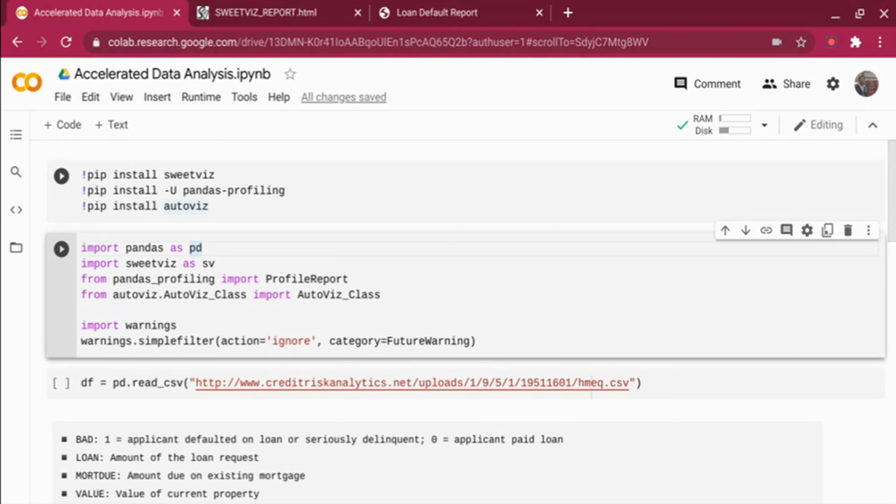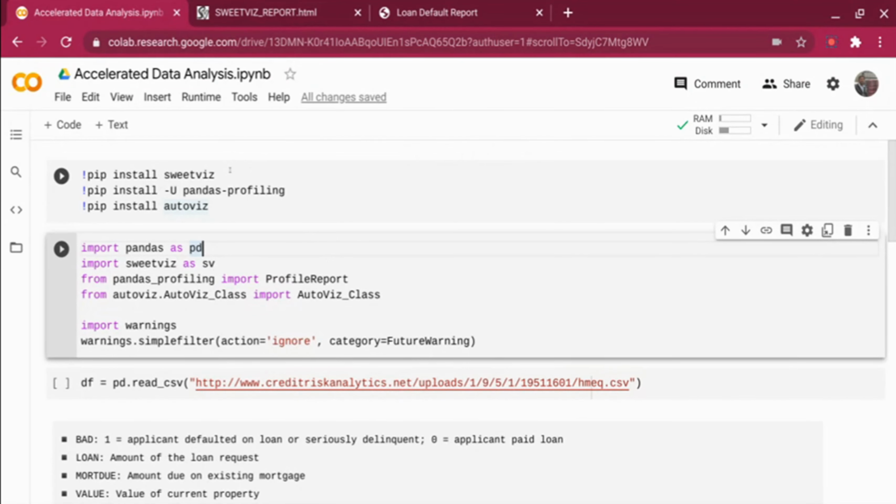So we do a lot of activity during this process, and sometimes this activity can take days or weeks to complete. So what I'm going to show in this video is how we can accelerate the data analysis cycle with a set of packages that are readily available. Now, this is not going to do a complete data analysis, but it can take some part of the analysis cycle and simplify it for us so that we can further iterate on it.